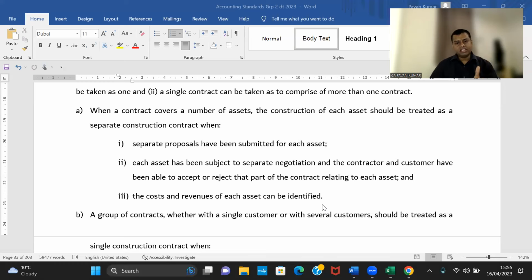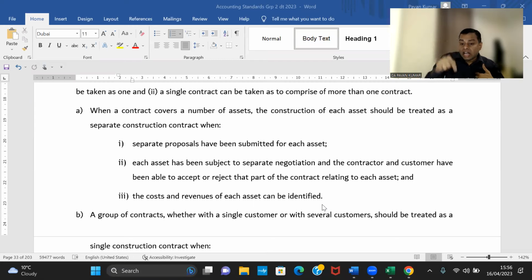But same price, I am starting on the same date, I am ending on the same date, and accepting or rejecting 1 flat will influence the remaining 5 flats also. If I'm saying no to 1, I'm saying no to 6. If I'm saying yes to 1, I'm saying yes to 6. So 6 legal contracts, but actually, don't you think for the purpose of accounting, it is 1 contract for the contractor.